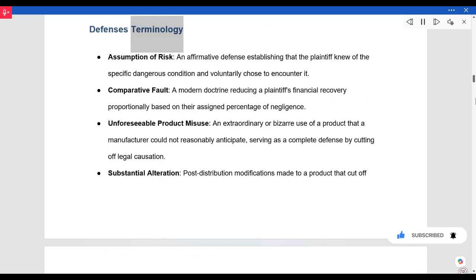Defenses terminology. Assumption of risk. An affirmative defense establishing that the plaintiff knew of the specific dangerous condition and voluntarily chose to encounter it. Comparative fault. A modern doctrine reducing a plaintiff's financial recovery proportionally based on their assigned percentage of negligence.